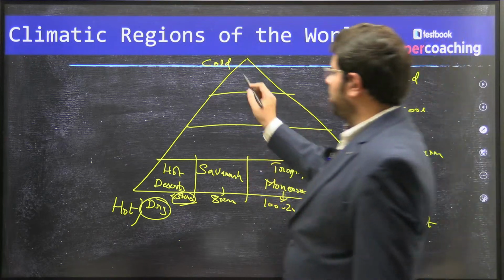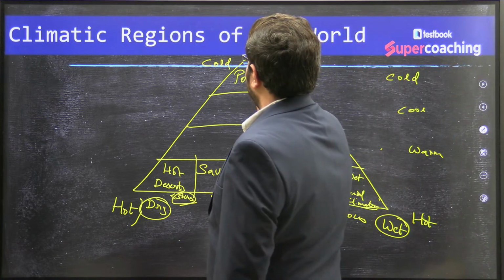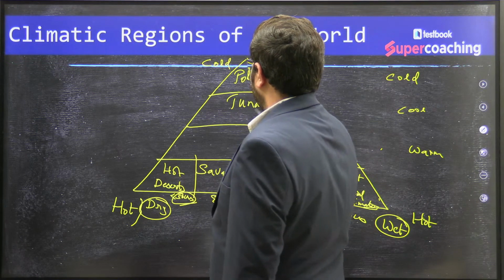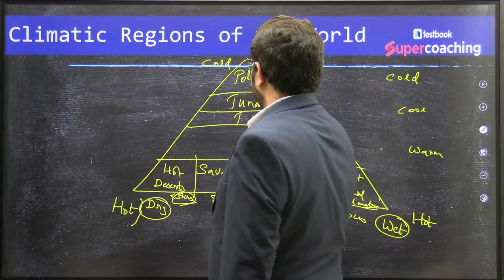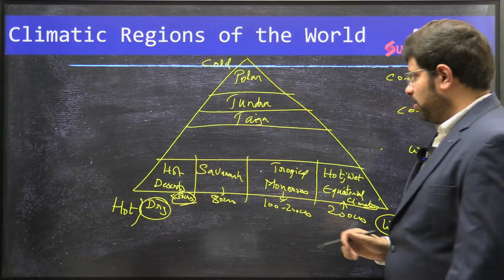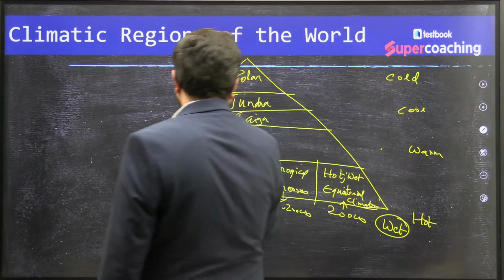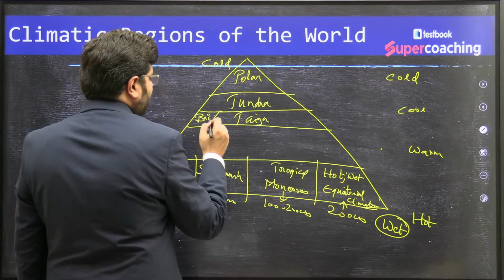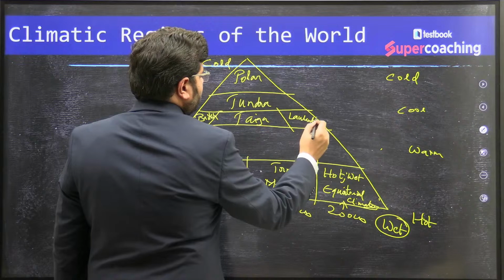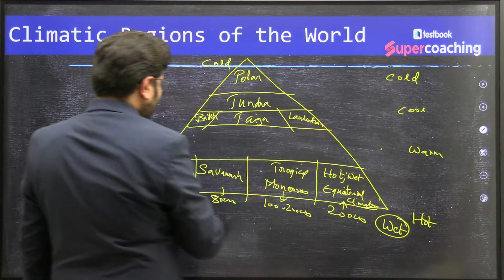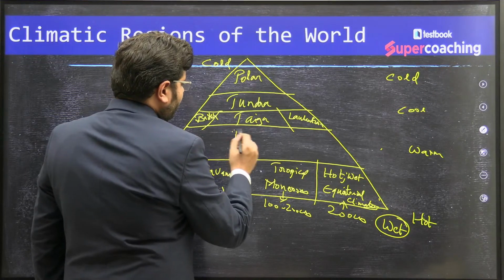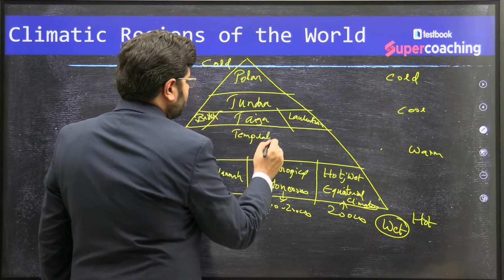Say, for example, here you can talk about the polar region. Then you can talk about the tundra region. Okay. Then you can also divide further. This is the taiga region, right? Polar, tundra, taiga. Then within the taiga on the western side, you have something as the British climate. And this is where you will call Laurentian climate, right?